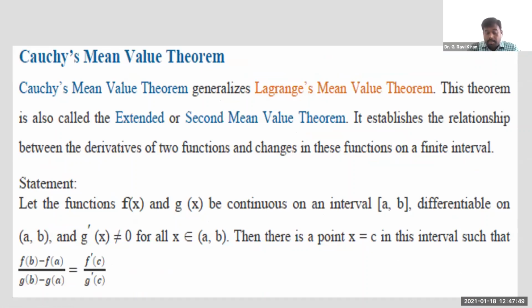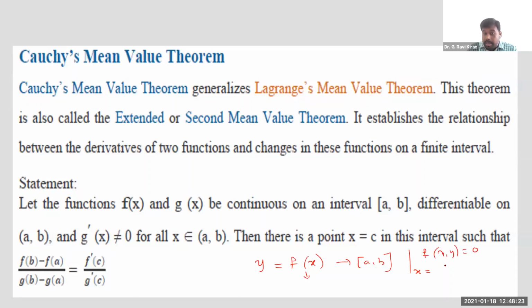Cauchy's mean value theorem is the most general form of Lagrange's mean value theorem. Normally, to use Lagrange's mean value theorem, we define a function with only a single variable. You may be given this, defined in the interval a comma b. But you may also be given a function, let us say f of x, y is equal to 0, in parametric form.